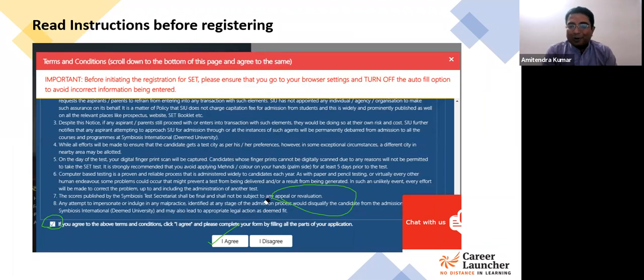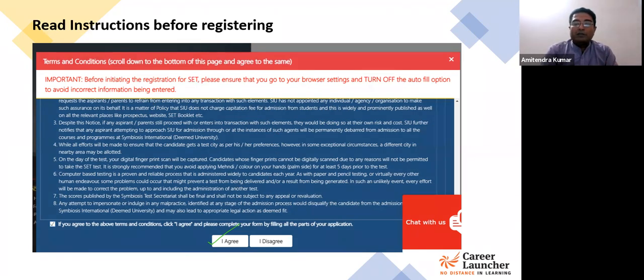My suggestion is to read the instructions, because you should know what exactly the university wants to convey. There are a lot of instructions which talk about how on the test day your biometrics will be captured, so all these instructions are important. Please read them before you agree, and then go ahead and submit this part.